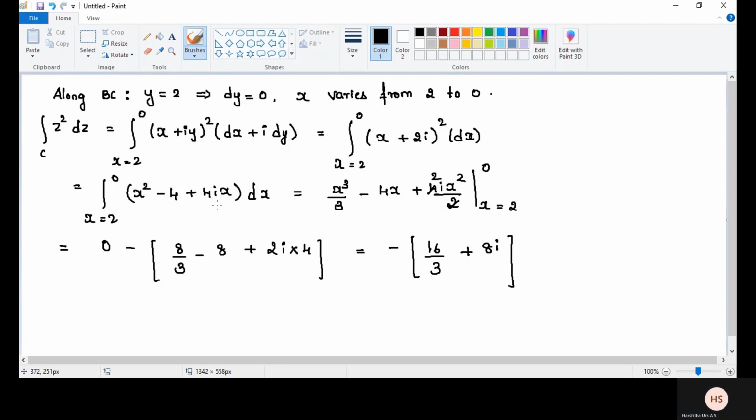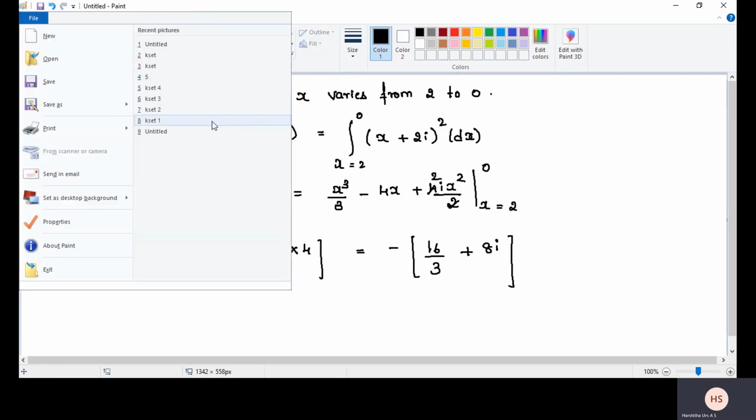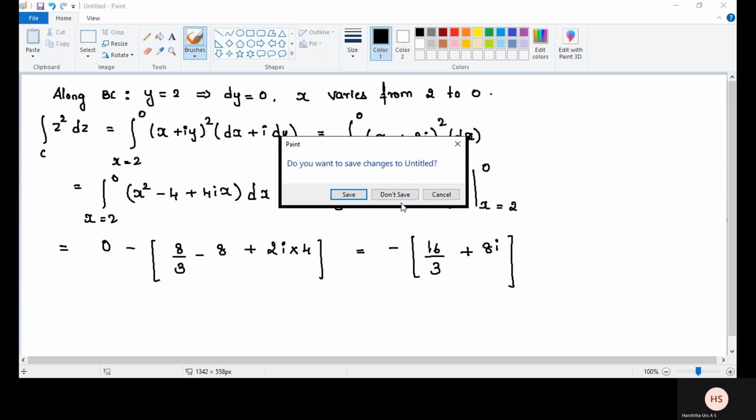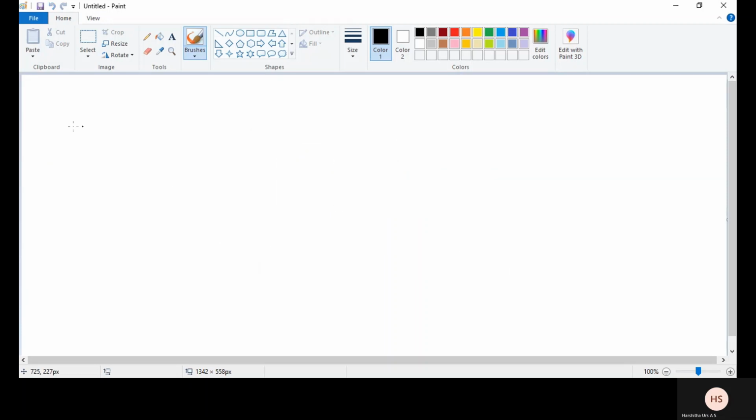Next, the fourth one. Fourth curve is along CO. Here the common point is x is equal to 0. That implies dx is equal to 0.